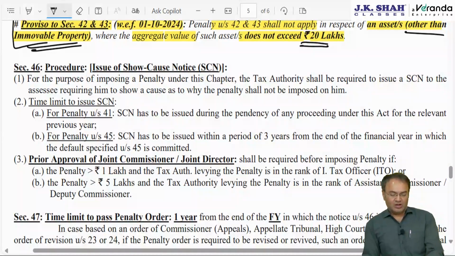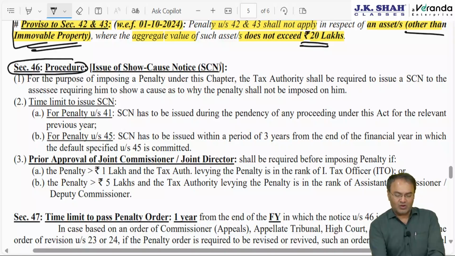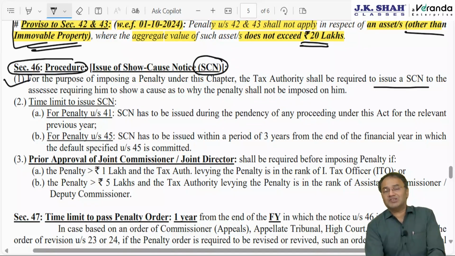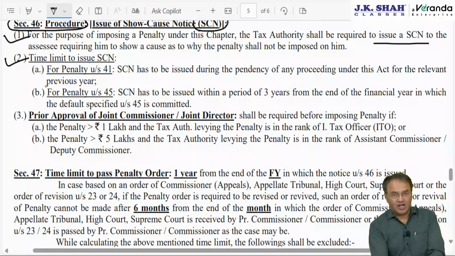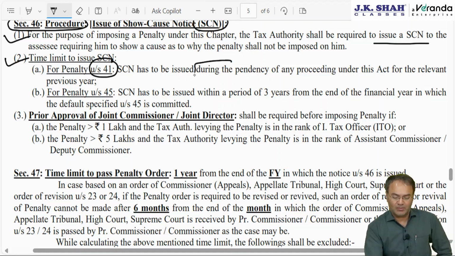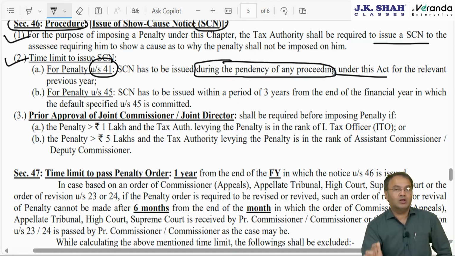Okay. Now section 46 talks about the procedure of issuing show cause notice and all. It says for the purpose of penalty under this chapter, authority shall be required to issue show cause notice, giving opportunity of being heard to the assessee by asking him to show cause as to why penalty shall not be levied against him. What is the time limit? Time limit to issue show cause notice. A penalty under section 41, the first penalty, 300% of tax, shall be issued at any time during the pendency of any proceeding under this act. When the proceeding is over, thereafter show cause notice cannot be issued. Show cause notice for penalty levy has to be issued during the course of pendency of proceeding.